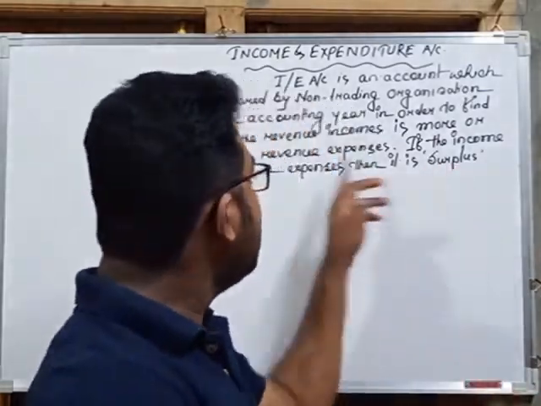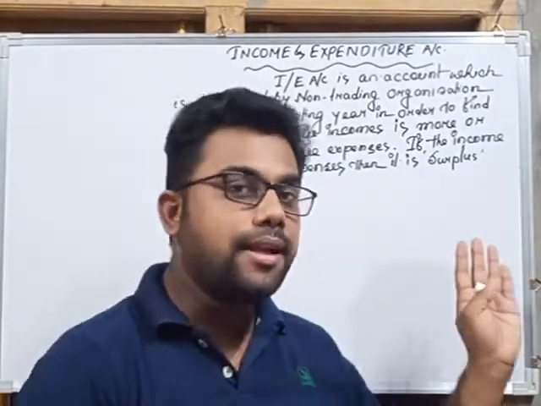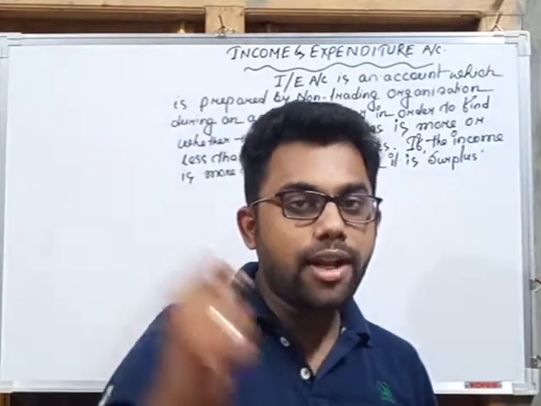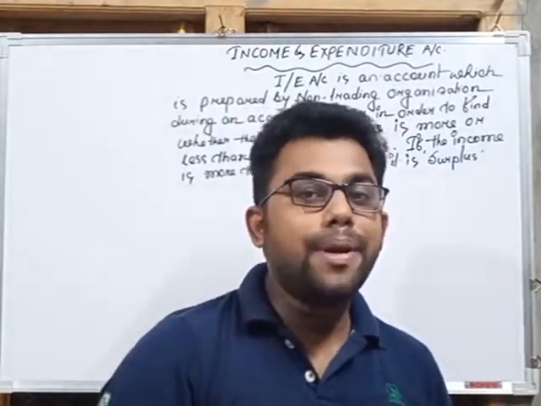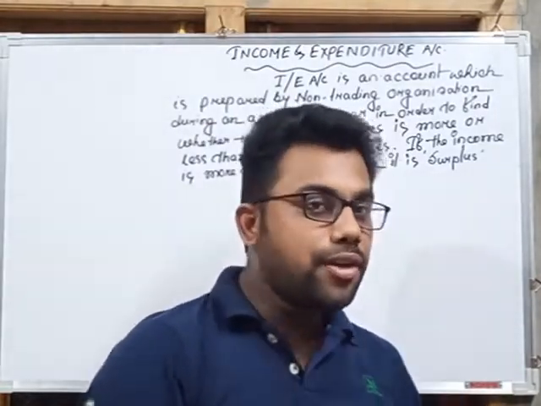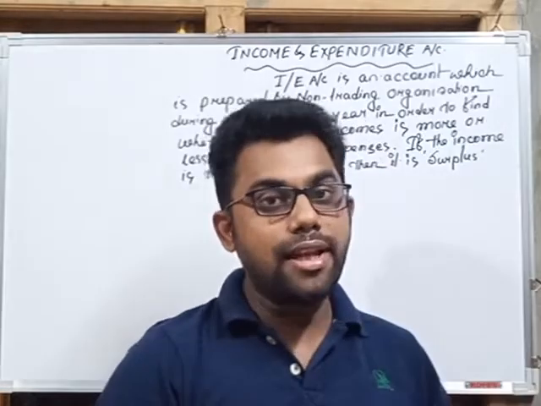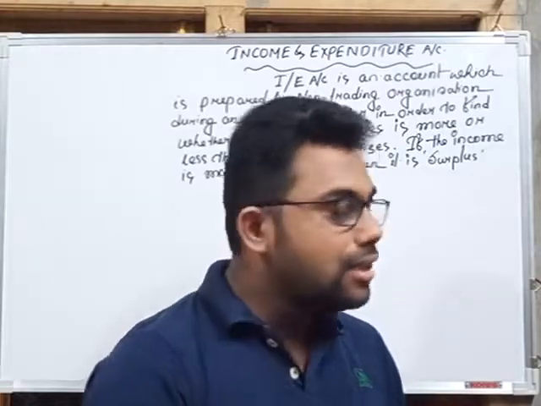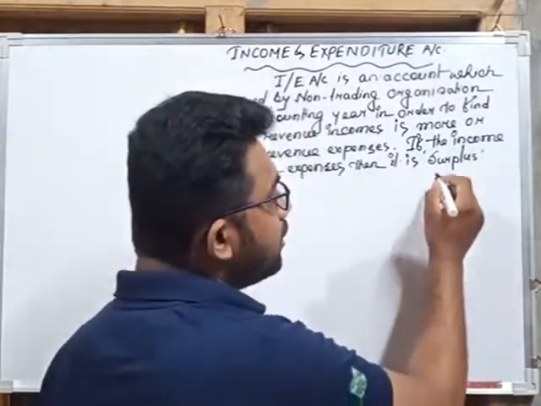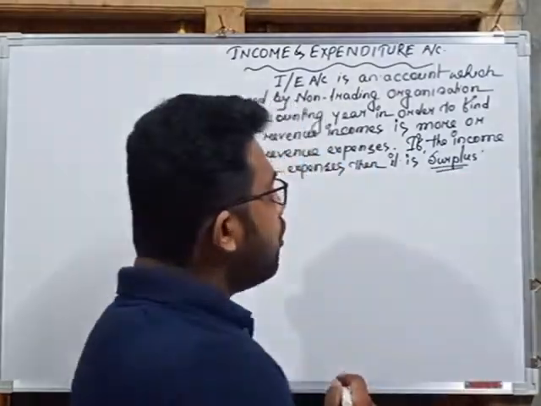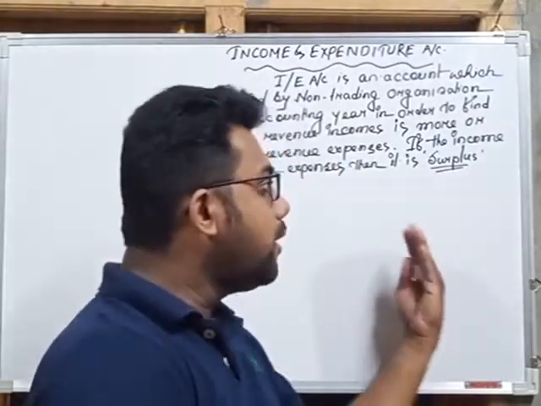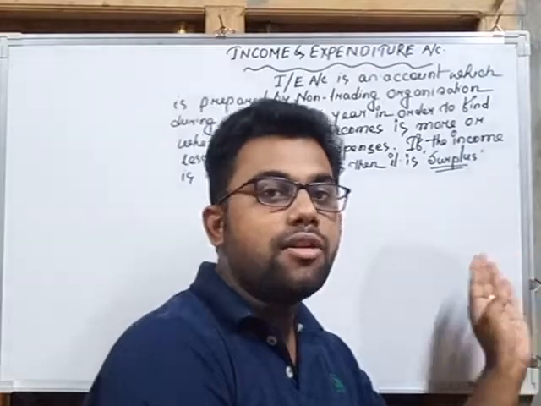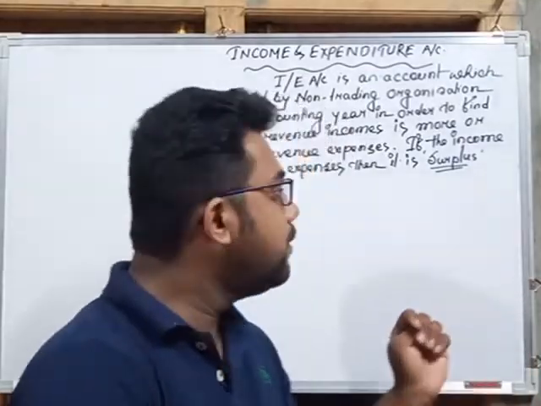So if the income is more than the expenses, then it's profit, or we can say profit for the non-trading organization, because for a trading organization the main motive is to earn profit. But for a non-trading organization, as there is no sale of goods and services and it only provides services to the society, we cannot say profit, but the similar term is surplus. So it is surplus when the income of the accounting year is more than the expenses of the accounting year.